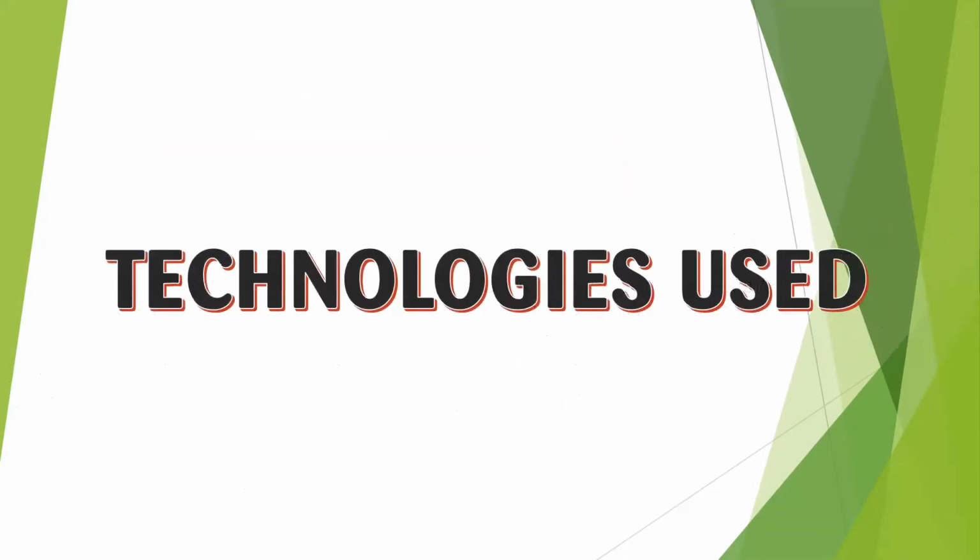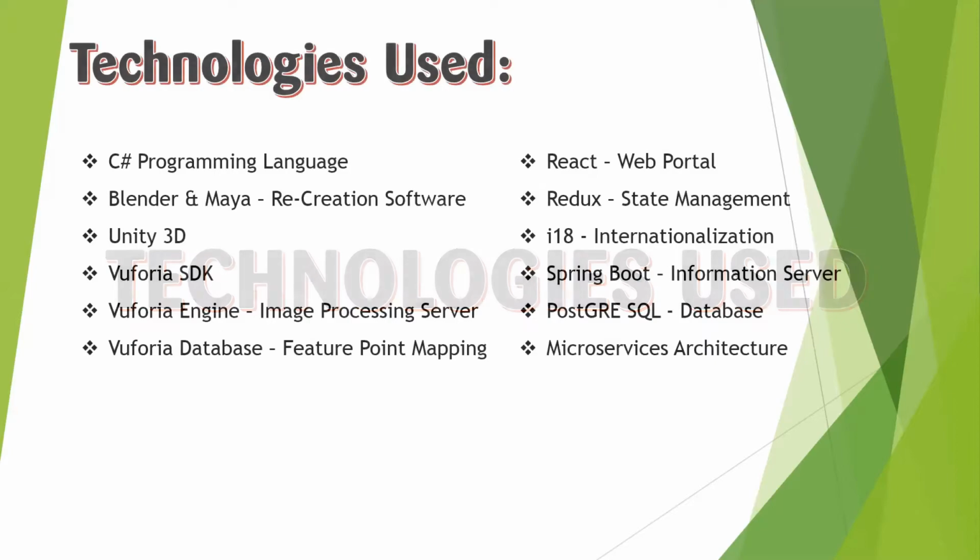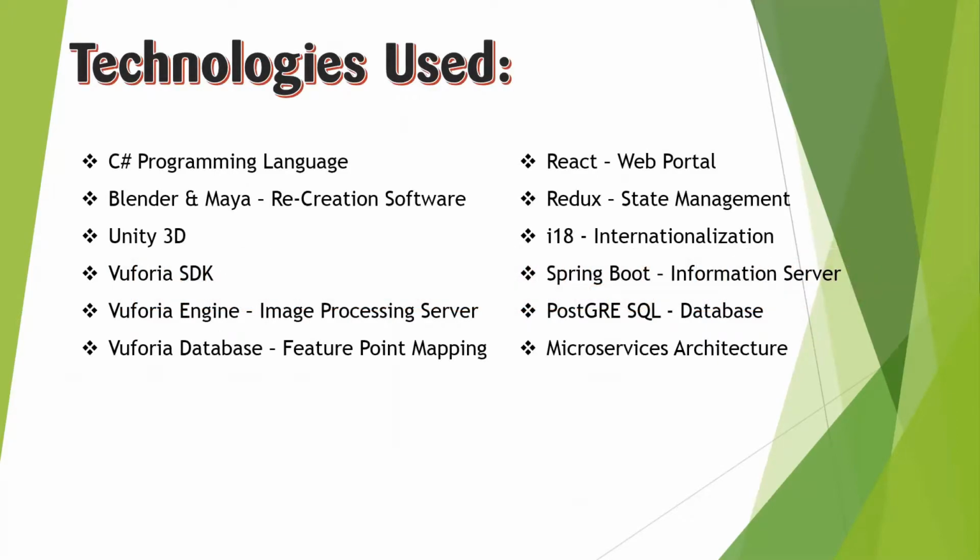Okay, so now let's go to technologies. The technology that we have used here is the C# programming language. As Unity uses C#, we have used C# over here. Blender and Maya are used for recreation. Vuforia is divided into two: Vuforia engine and Vuforia database. As the name suggests, engine is our server and database is used for storing feature point mapping. React is used in our website, and Spring Boot is used for our information server.